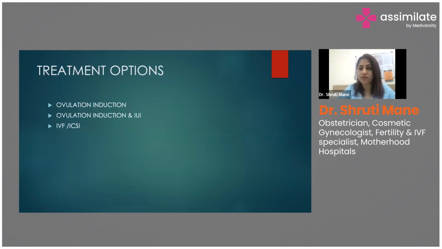So what are the treatment options for female factor infertility? Ovulation induction in cases like PCOS or ovulatory dysfunctions. You give them ovulation induction agents like letrozole, clomiphene citrate, or even gonadotropins, which are a combination of FSH and LH hormones. In cases where the grading of infertility is quite higher, we can offer them treatments like intrauterine insemination, or the third and highest form of treatment, which is IVF or ICSI.